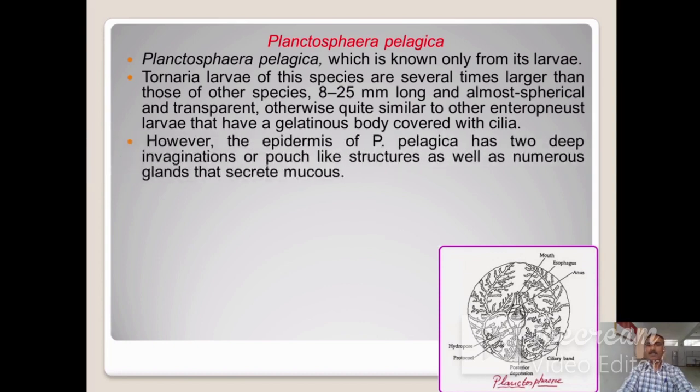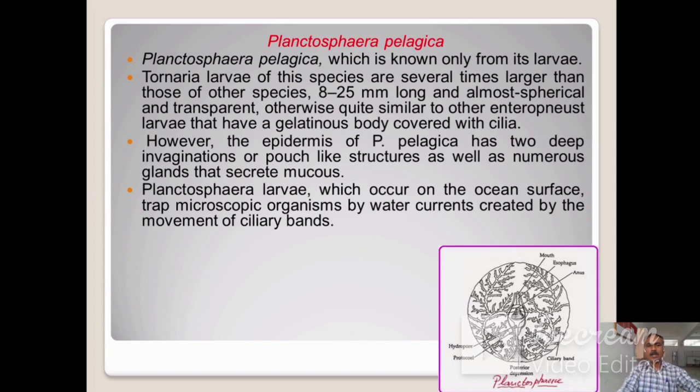However, the epidermis of Planctosphaera pelagica has deep invaginations or pouch-like structures as well as numerous glands that secrete mucus. Planctosphaera larvae, which occur on the ocean surface, trap microscopic organisms by water currents created by the movements of ciliary bands.